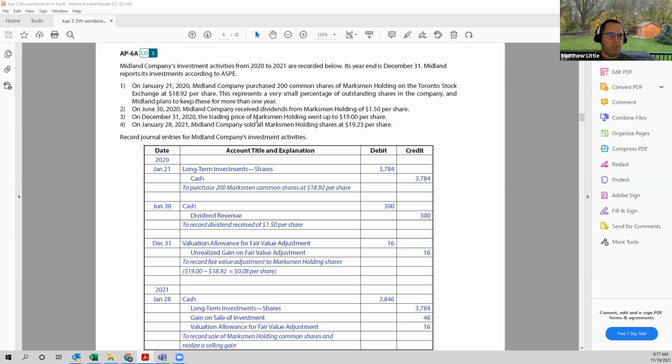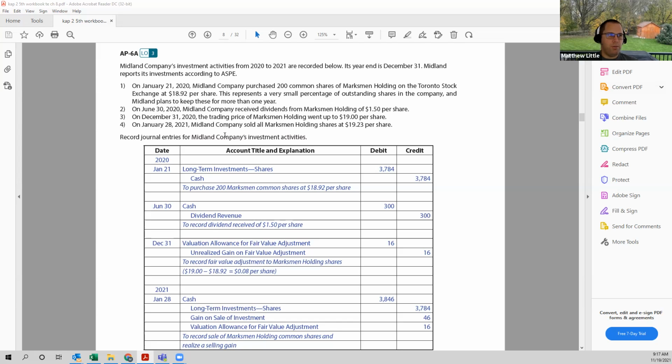June 30th, we received dividends from Marksman Holding for $1.50 per share. So June 30th, our cash received, $1.50 times the 200 shares, would be a debit of $300, and we would credit our dividend revenue account for $300.